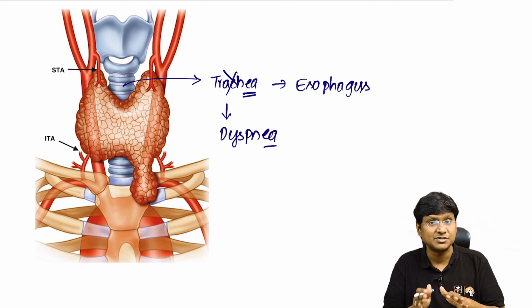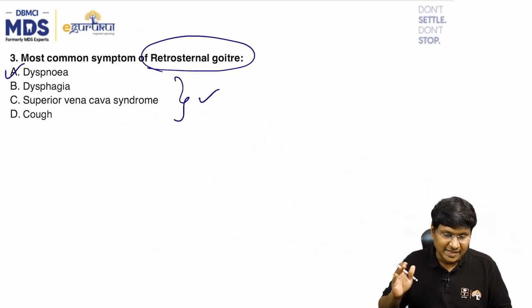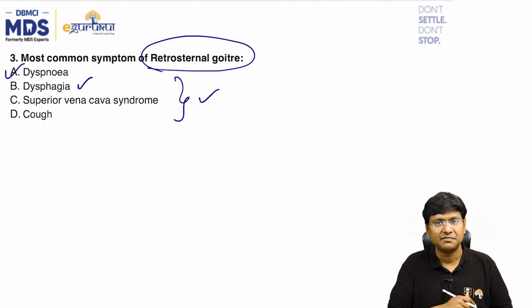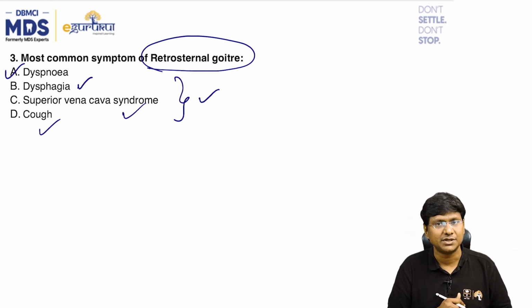After dyspnea, when the compression over the esophagus is more severe, there can be dysphagia. If the goiter compresses mediastinal structures like the superior vena cava, there can be superior vena cava syndrome. There can also be cough because of irritation to the trachea.